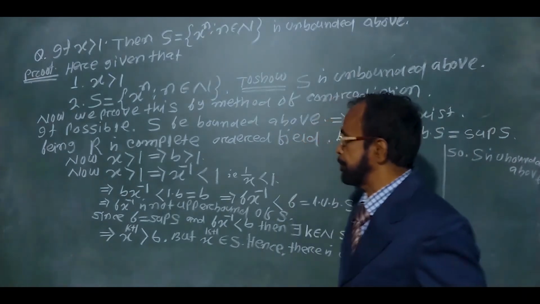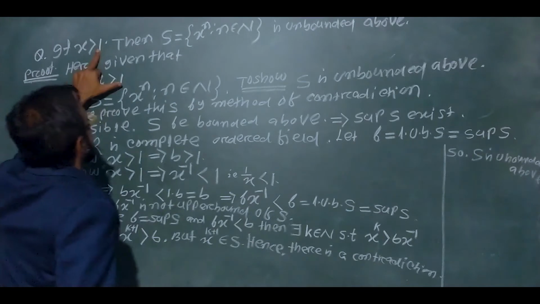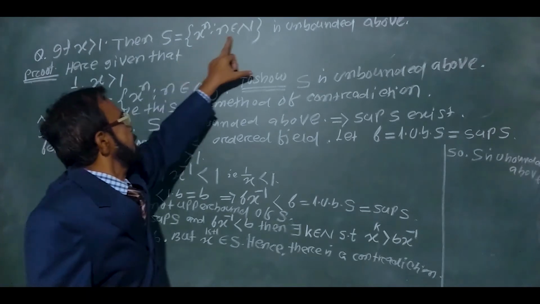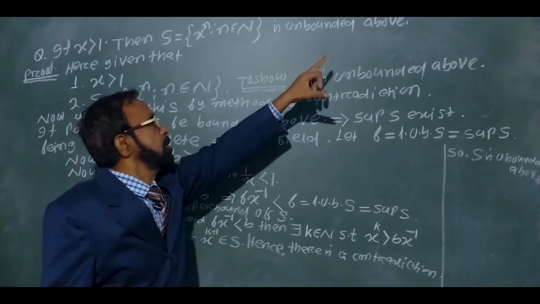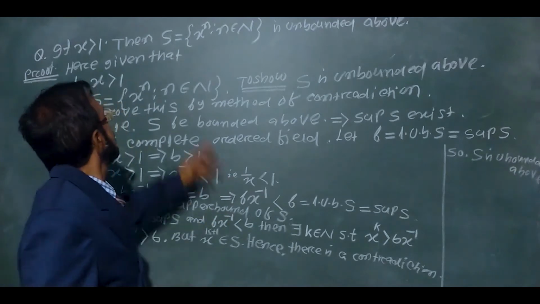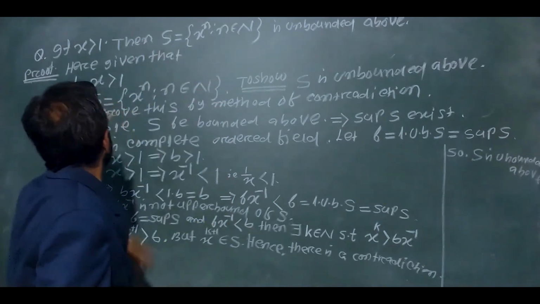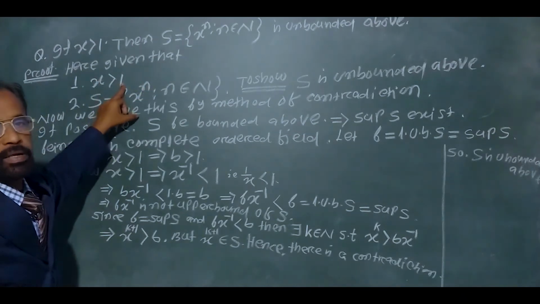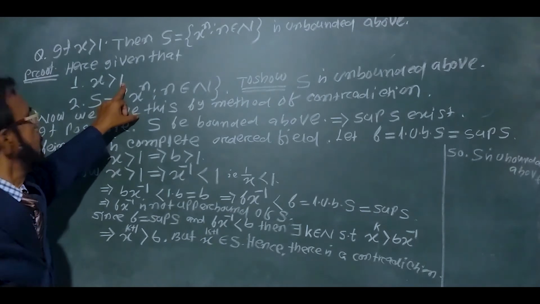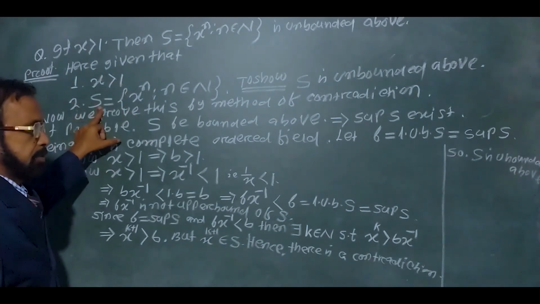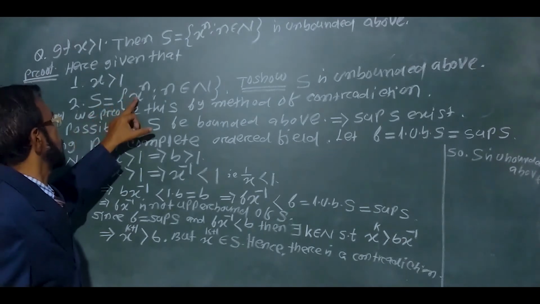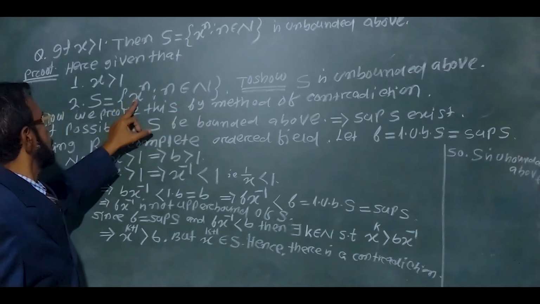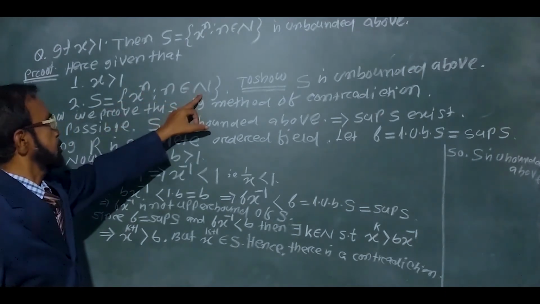The question is: if x is greater than 1 and S is a set containing the elements x to the power n such that n belongs to N, then S is unbounded above. The given conditions are: first, x is any real number greater than 1. Second, S is a set whose elements are x to the power n, such that n belongs to N, where n is a natural number.